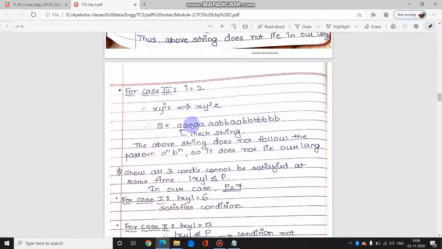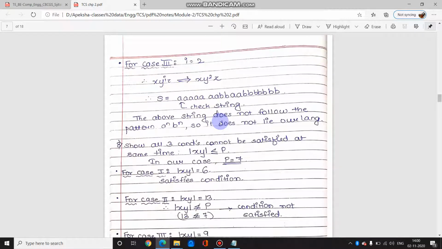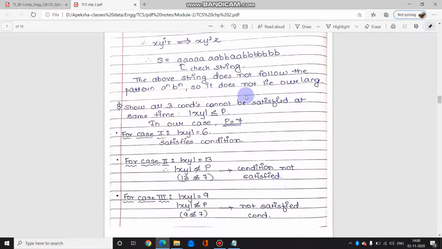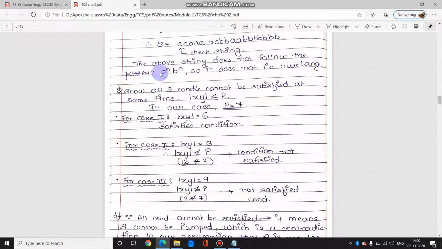Similarly you go for the last case. In the last case we saw that y was belonging to a and b both. So here is the y part, in the original string it was a b b. So if you go by this expression, it is x, this is y, a b b, again it is a b b, and then the rest of the string as z. So if you check, you can tell just by looking at the string that it is not fitting in the language, because our language says that the number of a's should be followed by the number of b's, and here in between a b has come, which is not acceptable at all. So by looking at this only you can say that this string does not belong to our original set A. So this one condition we have proved.